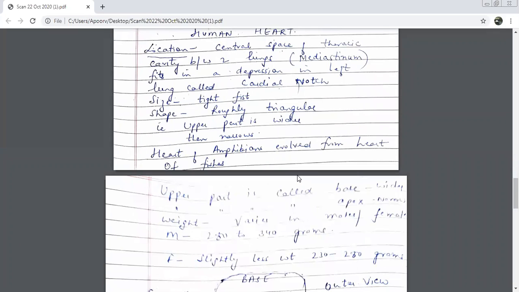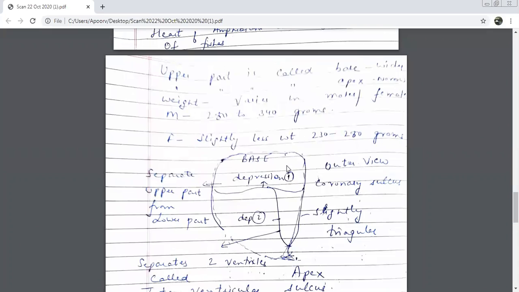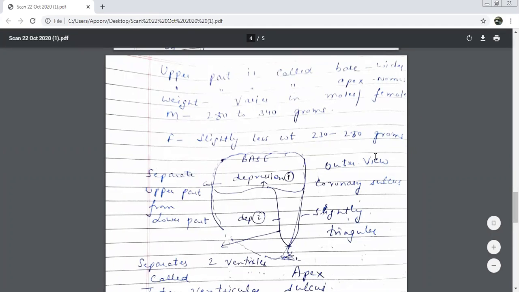Size we have already done. It's roughly triangular and the upper part is called the base. This lower one is called apex because it becomes narrow over here. When we talked about the weight, in females it was 230 to 280 grams. In males, it was how much, Peter? 280 to 340 grams. So this is the outer view of a heart, not the inner view. It is broader and then narrow.